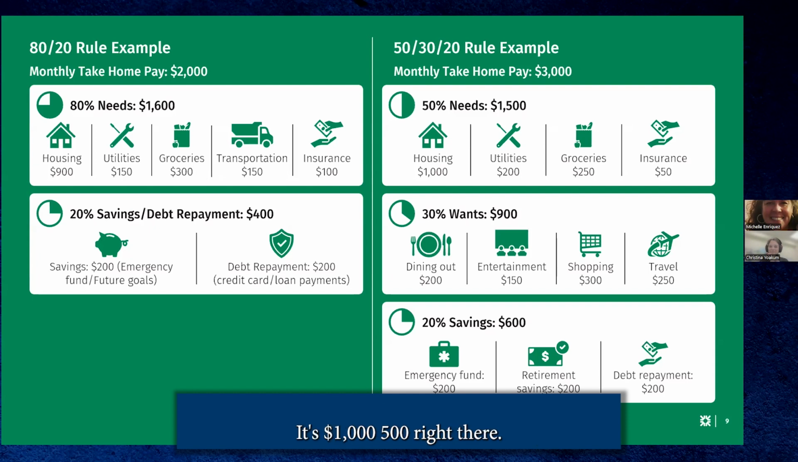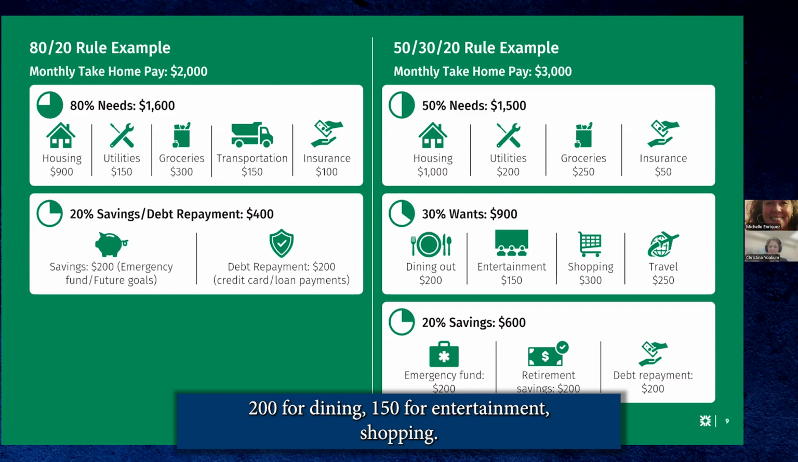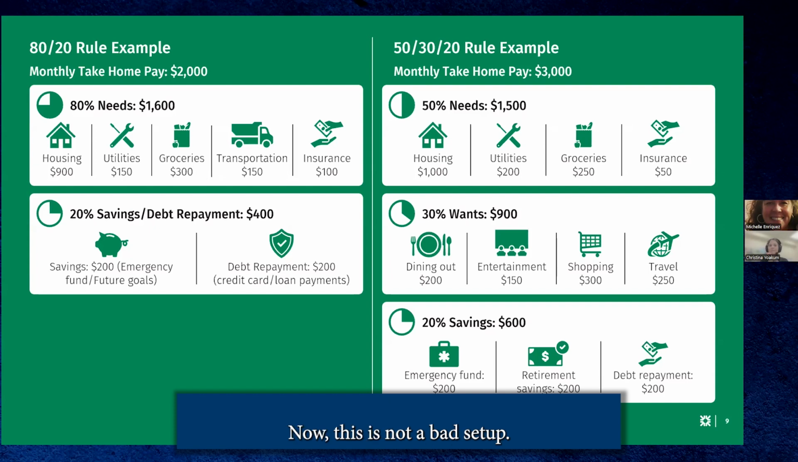50% is needs. It's $1,500 right there. It's broken down for you: house, utilities, groceries. Look at the 30% under the wants. It's 900. 200 for dining, 150 for entertainment, shopping, 300, and travel, 250. And then there's your savings, $600, 200 towards the emergency fund, 200 towards retirement, and then debt repayment. Now, this is not a bad setup. I hope this visual helps you out on how it's broken down, okay?